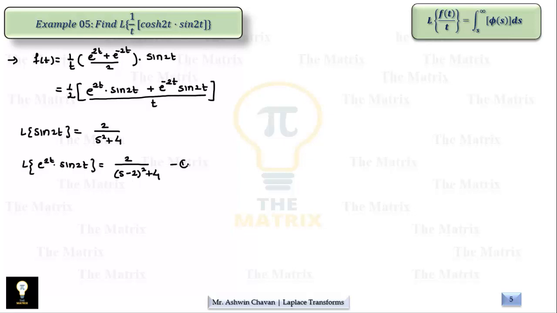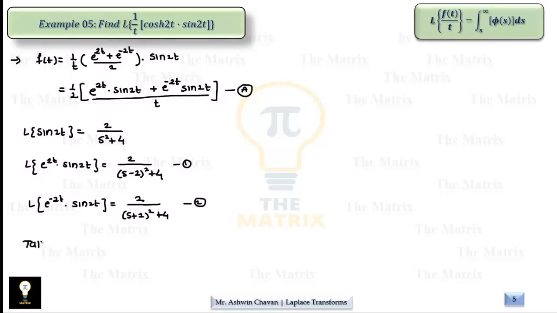This is one thing. Now we attach e raised to minus 2t to the left side because of requirement, and now since value of a is minus 2, every s is replaced by s plus 2 using shifting theorem. This is the difference between e raised to 2t and e raised to minus 2t. We call it equation 2, and we call the given function equation A. So taking Laplace transform of equation A and putting 1 and 2 all together,